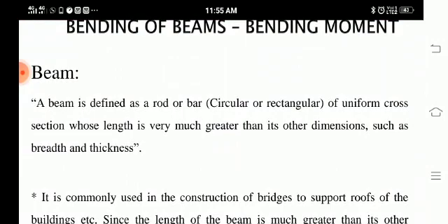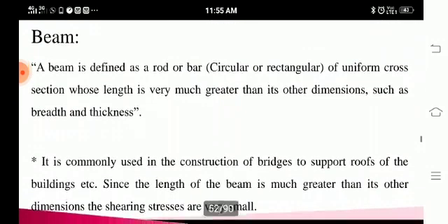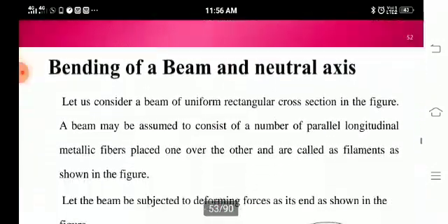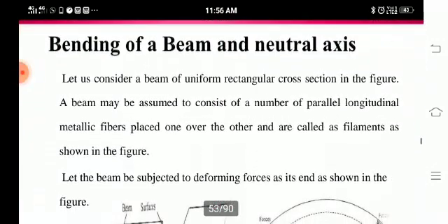What is a beam? A beam is defined as a rod or a bar of uniform cross section whose length is very much greater than its other dimensions, that is breadth and thickness. It is commonly used in the construction of bridges and to support roofs of buildings. Since the length of the beam is much greater than its other dimensions, the shearing stresses are very small for a beam.